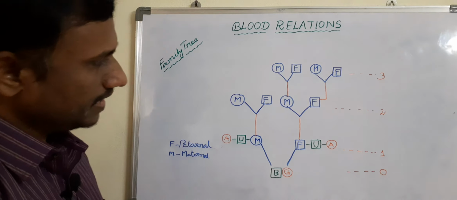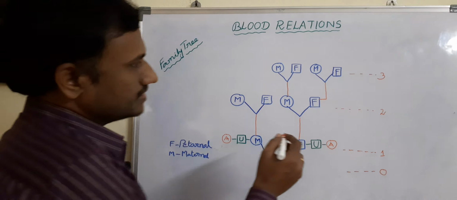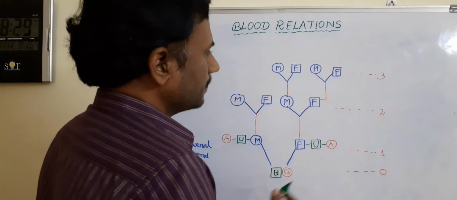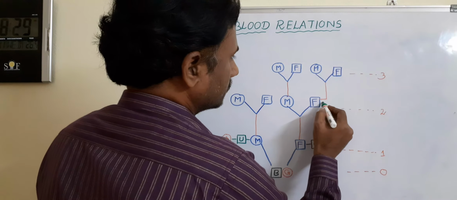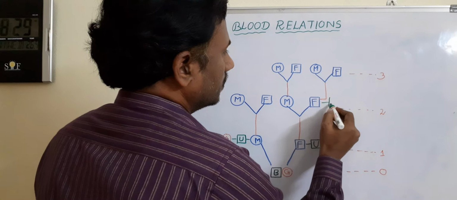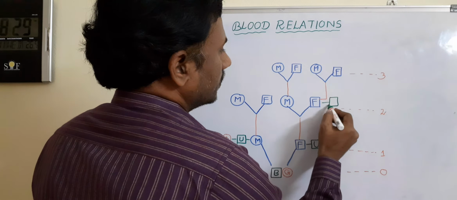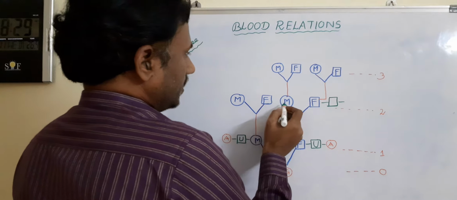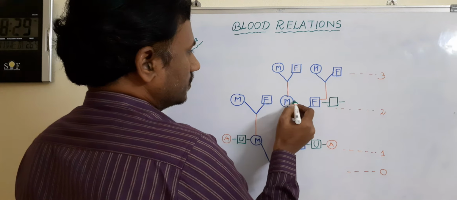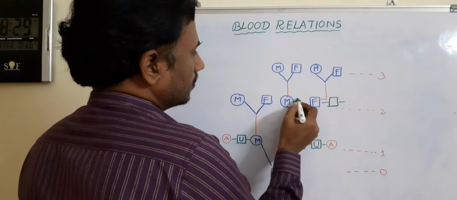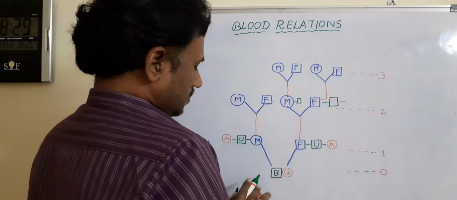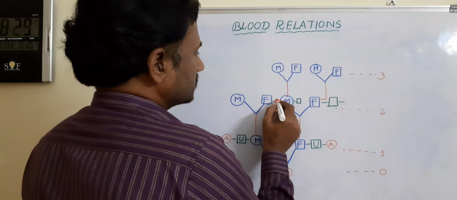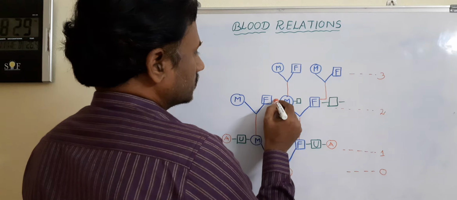Okay. And similarly, there is a chance of these grandparents also having brother or sister. For example, grandfather having a brother. Similarly, grandmother also may have a brother, or she may have sister also, for example.